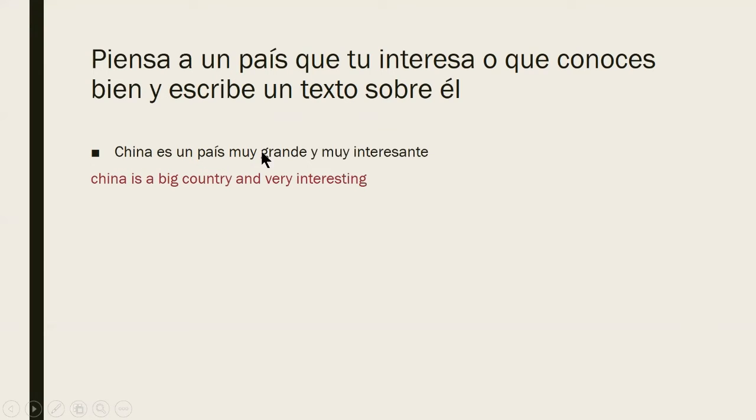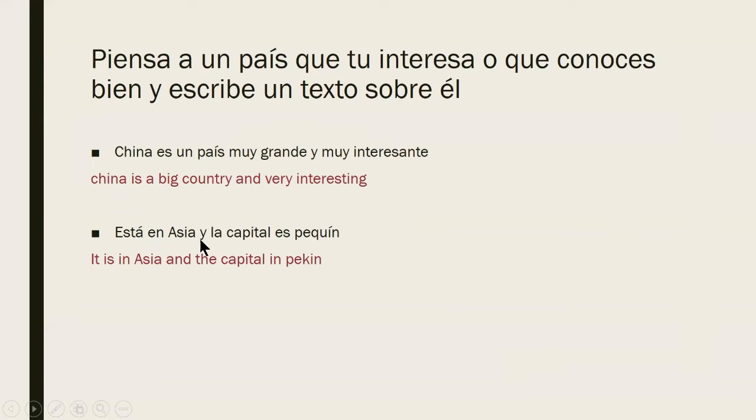China es un país muy grande y muy interesante. China is a country very big and very interesting. So China is, it should be, a very big country and very interesting.